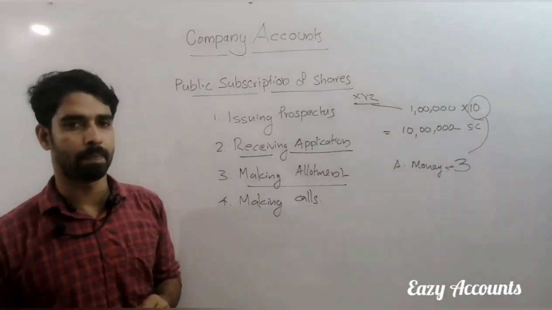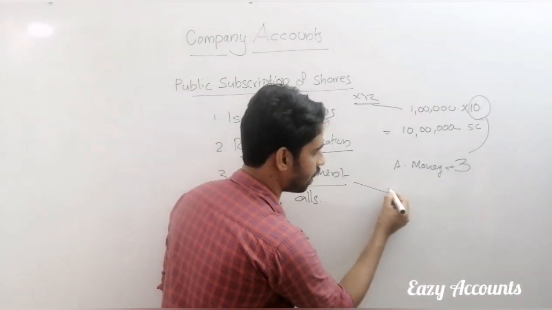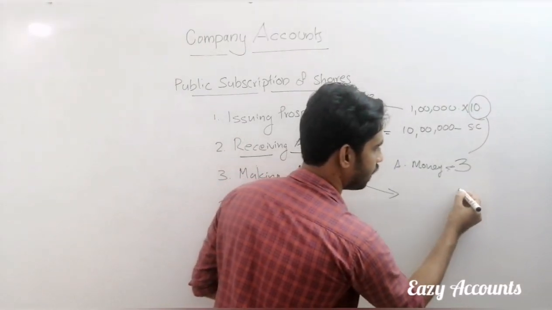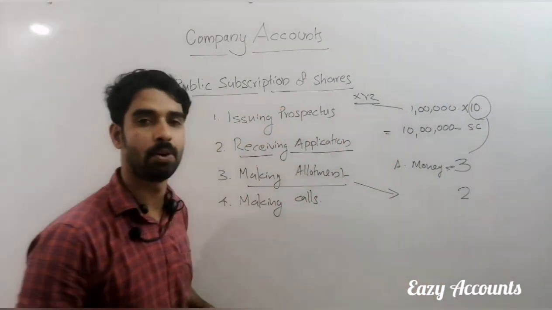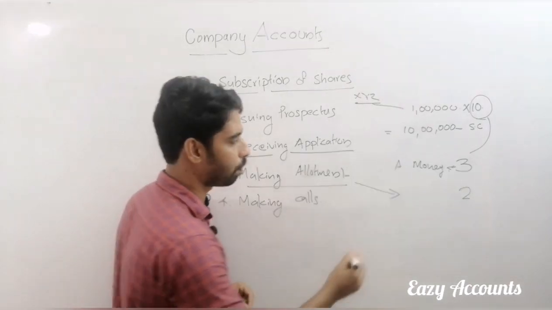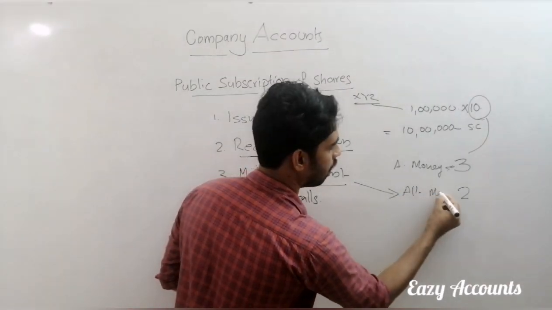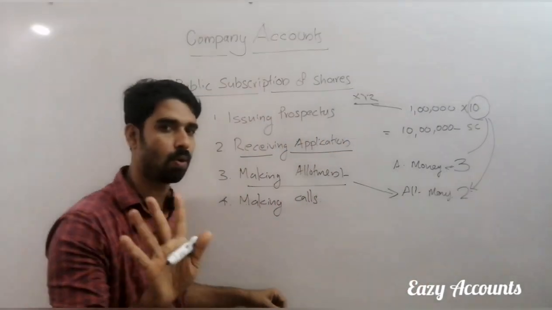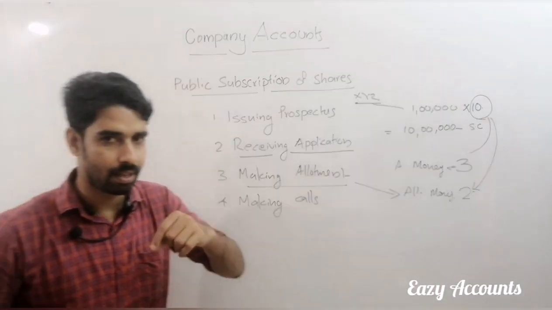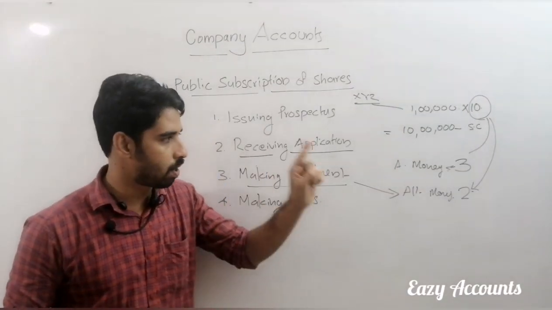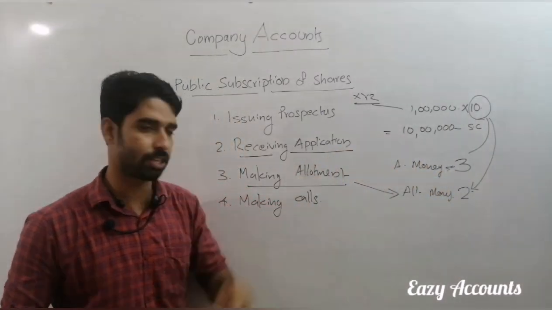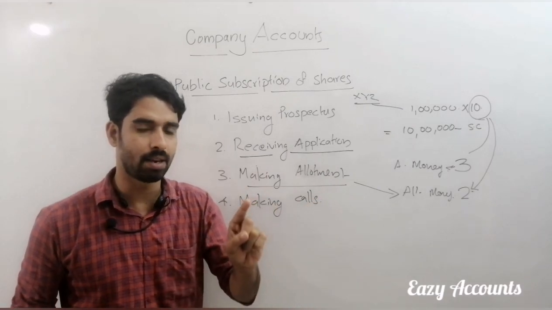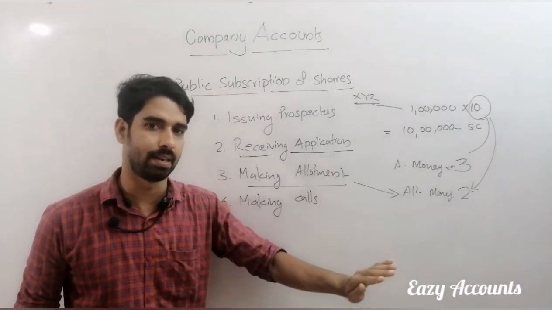But at the time of allotment, the company will collect another installment of the face value. For example, the company collects 2 rupees at the time of allotment. This 2 rupees is called allotment money. And this is also a portion of the 10 rupees. The balance is only 5. If we are purchasing only 1 share, we already paid 3 rupees along with the application and 2 rupees along with the allotment. Then that applicant has to pay only 5 rupees balance.